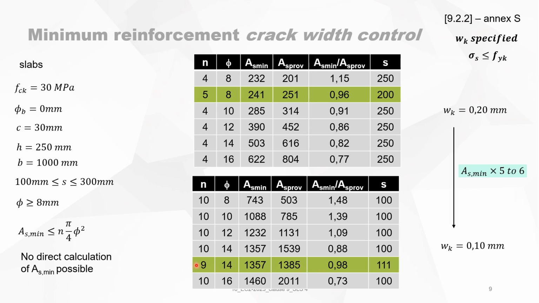So there is a huge difference when you specify minimum reinforcement with a crack width of 0.2 millimeters or 0.1 millimeters; your minimum reinforcement increases by a factor 5 or 6. So be very careful to define a minimum required crack width opening.